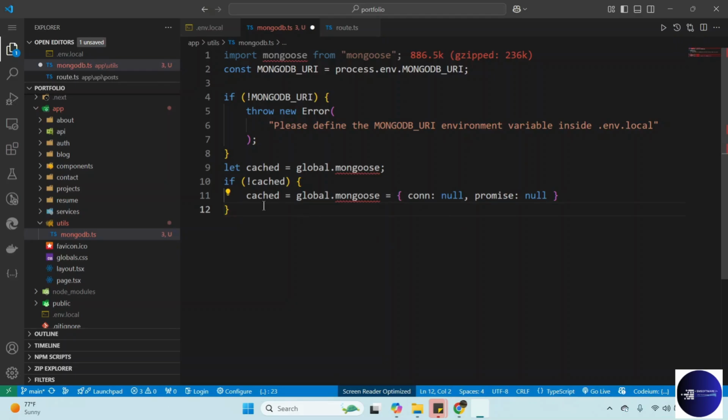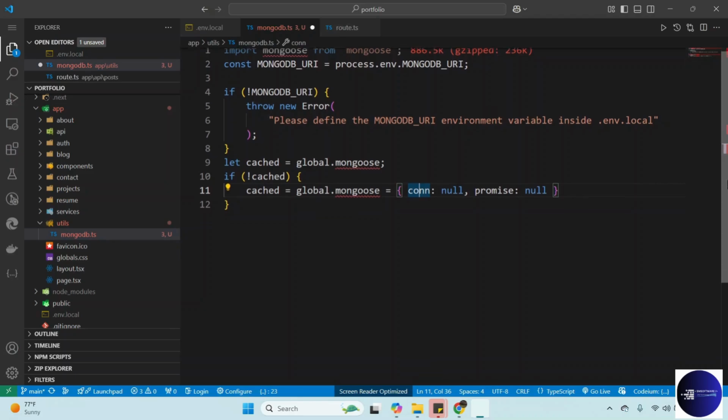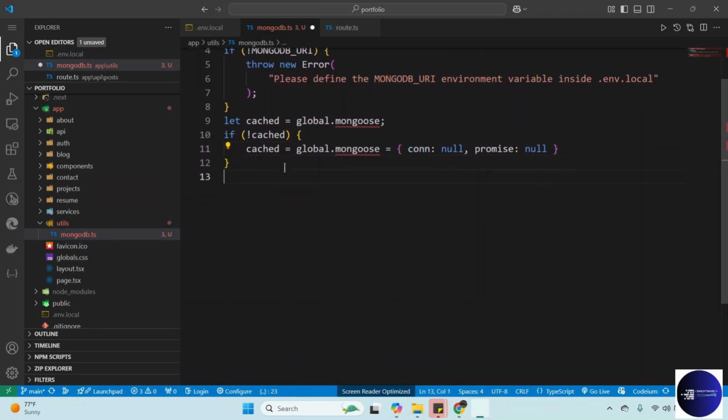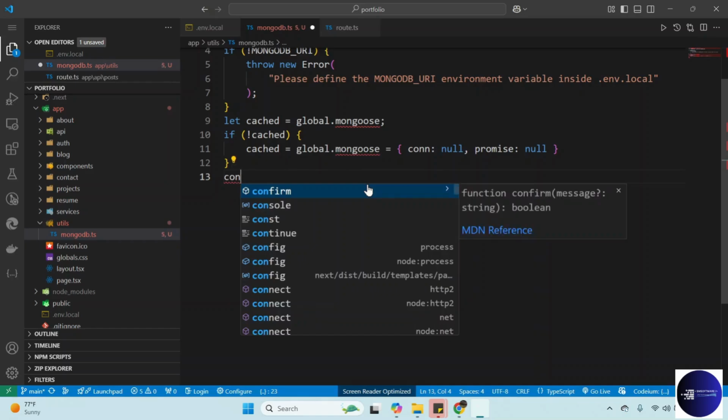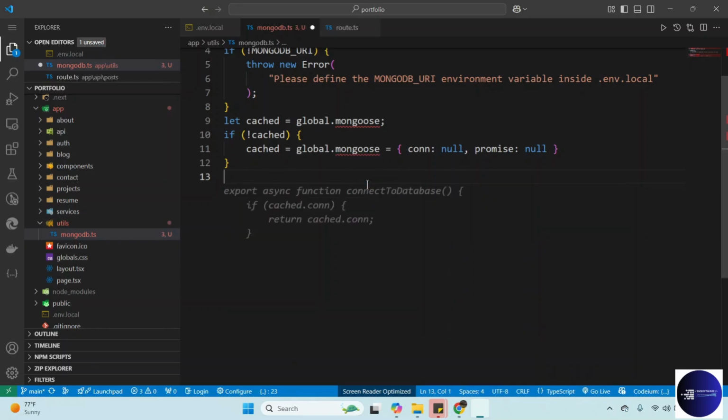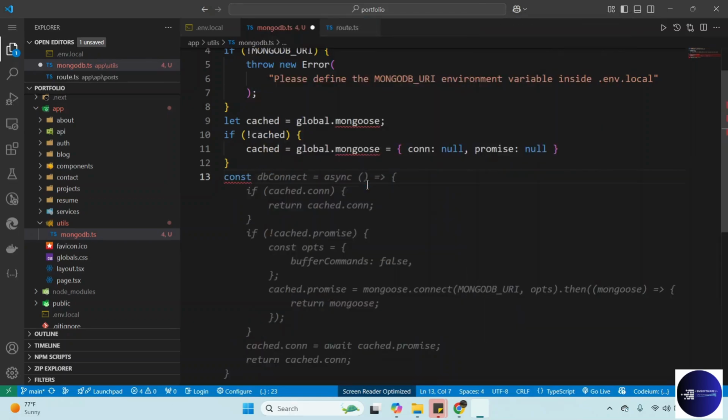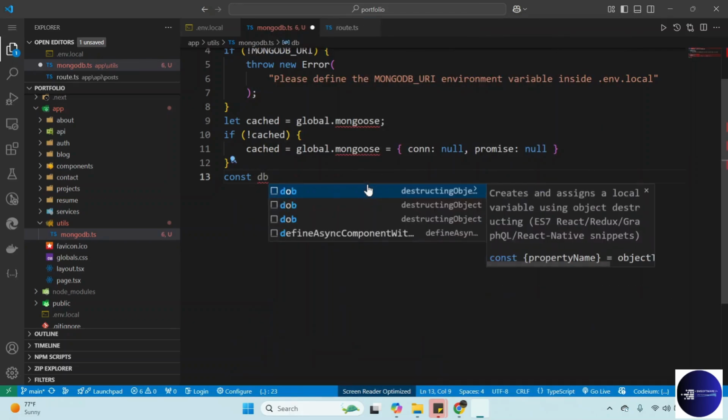Okay, if the cache is not there, we can assign cache equal to global.mongoose, and then we set the connection to null, and the promise to null. If you don't have cache, we create that, and we can now create a connection. We can create const db connection.